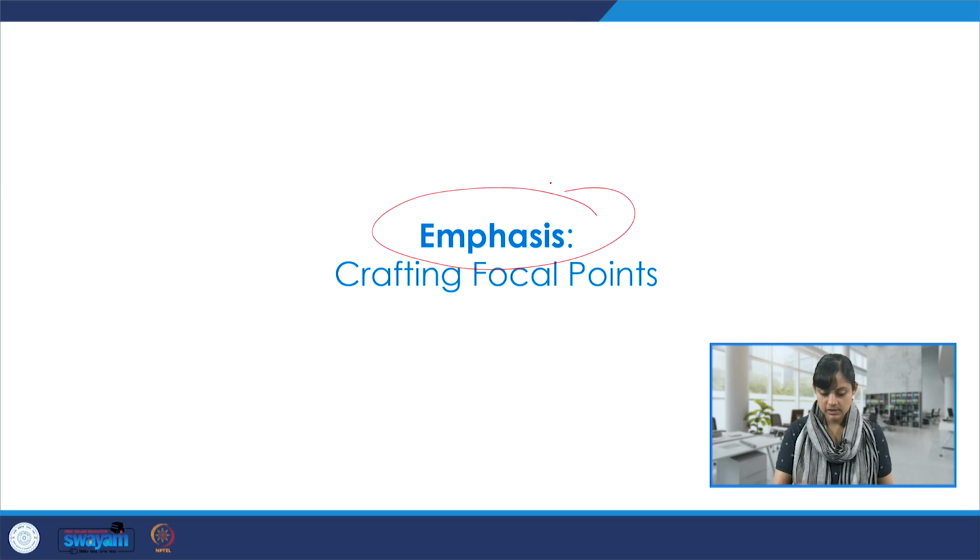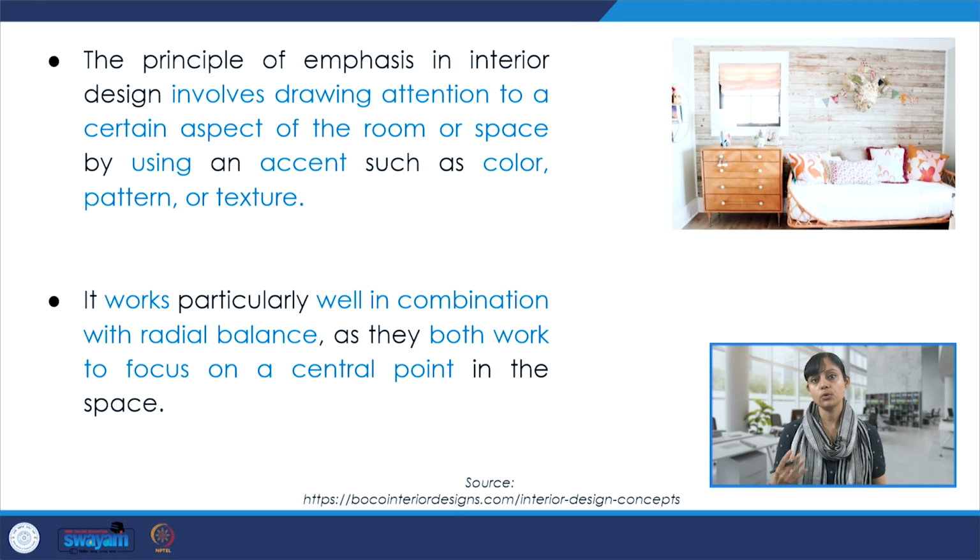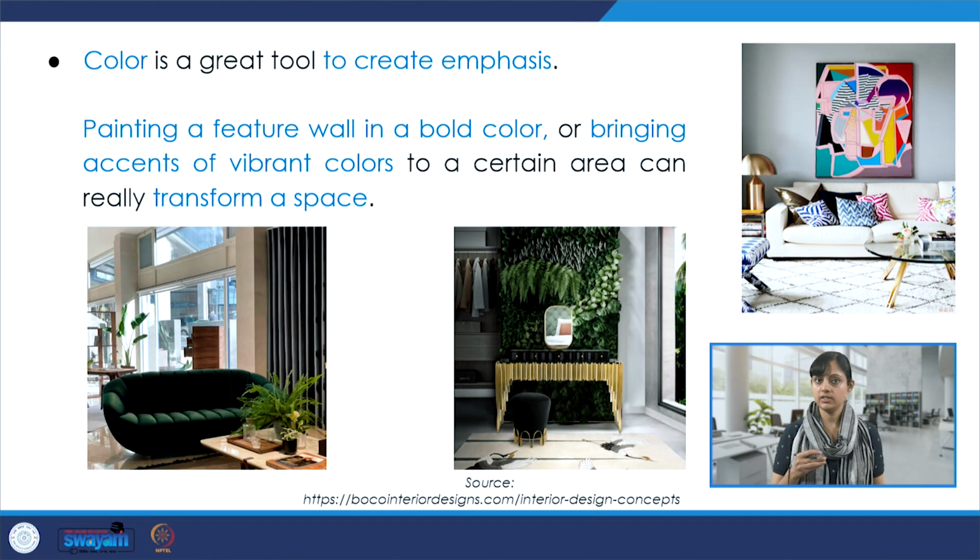Then there is emphasis, which is basically crafting focal points within interior spaces or the overall project. It involves drawing attention to a certain aspect of the room or space, and it could be done by using an accent such as color, or through a pattern or a texture. There could also be a combination or permutation of these. It works very well in combination with radial balance, because both of these focus on a certain central point or a focal area. Then color is also a very, very interesting tool to achieve emphasis.